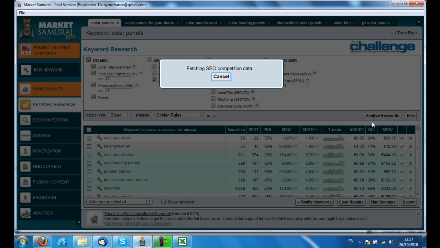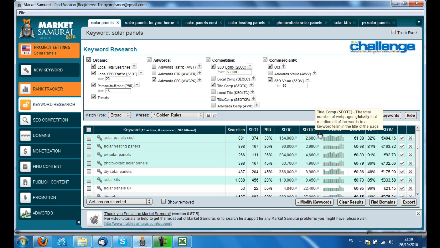Oh, that was really quick. So now if we sort by title competition, the lowest is 2680. Solar Kits looks pretty, wow. Solar Kits is looking good. So it's only 20% PBR, but with title competition of under 10,000 and searches of 1,088, that one's definitely worth looking at.